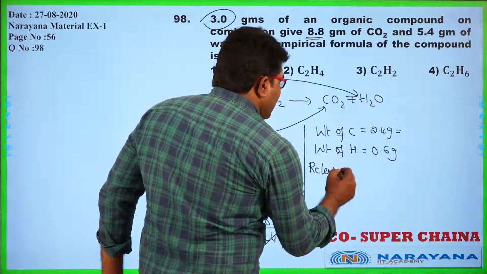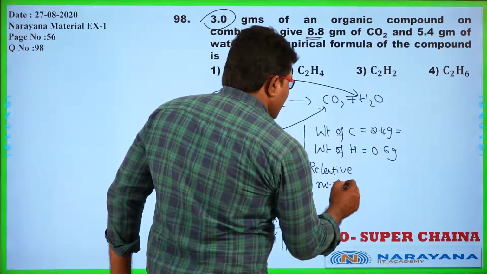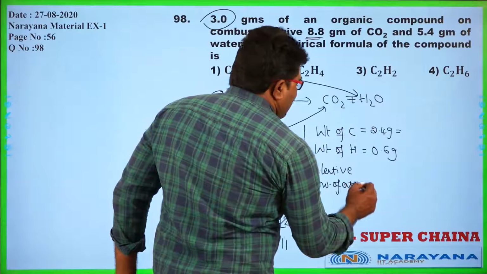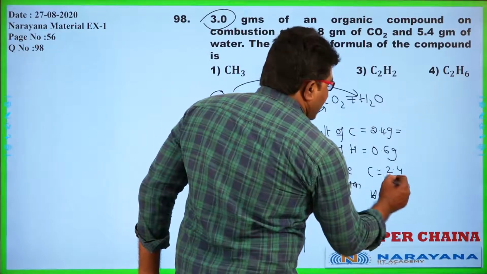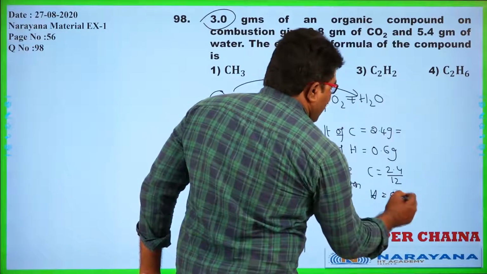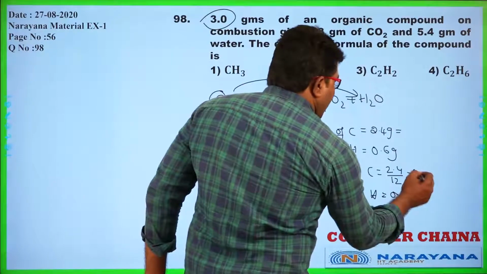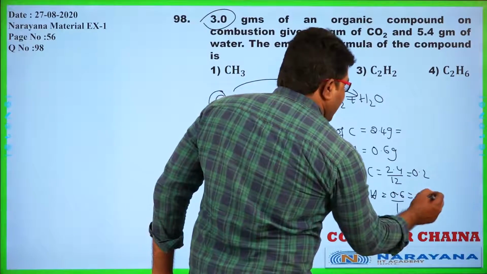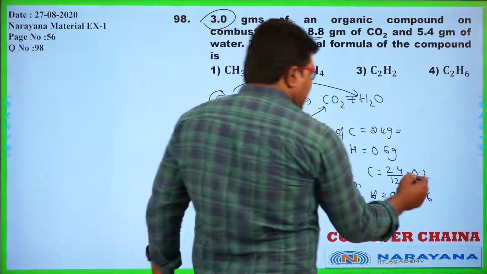For the relative number of atoms, what am I doing? For carbon and hydrogen, 2.4 divided by 12, and 0.6 divided by 1. So here it is 0.2, and here it is 0.6. Which one is the least value? Yes, 0.2 is the least value.